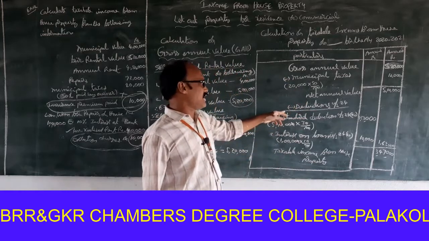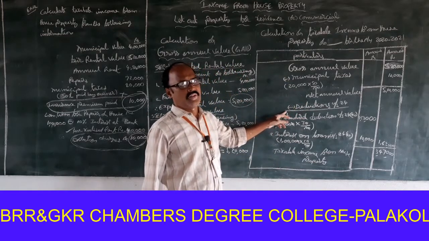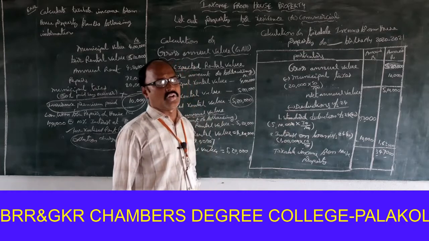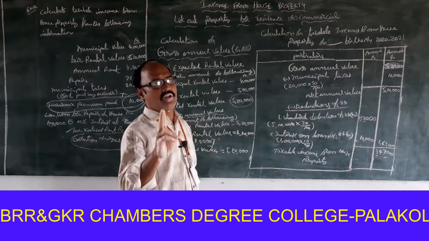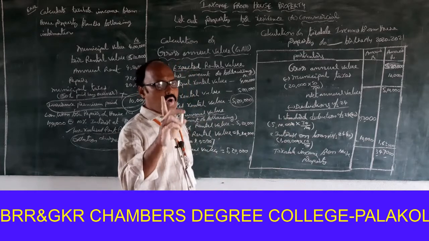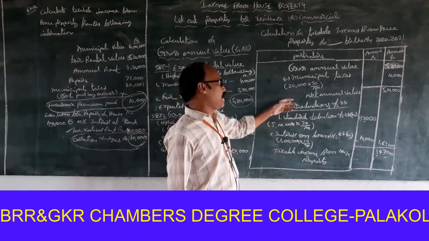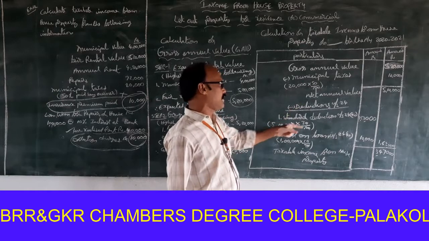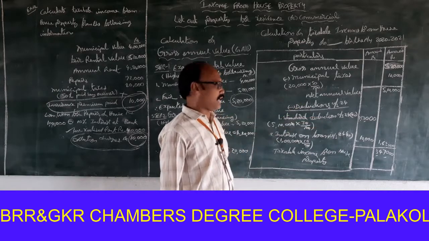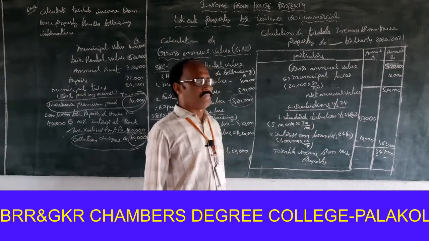Next, less deductions under section 24. Two deductions are allowed under section 24. One is standard deduction, 30% on net annual value: 5,10,000 into 30 by 100, that is 1,53,000. Next, interest on loan.